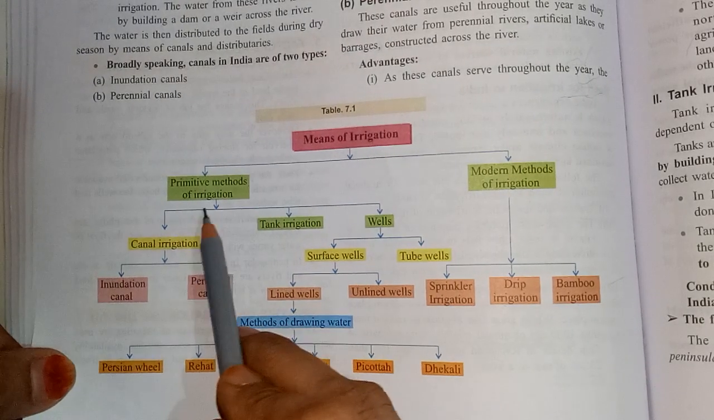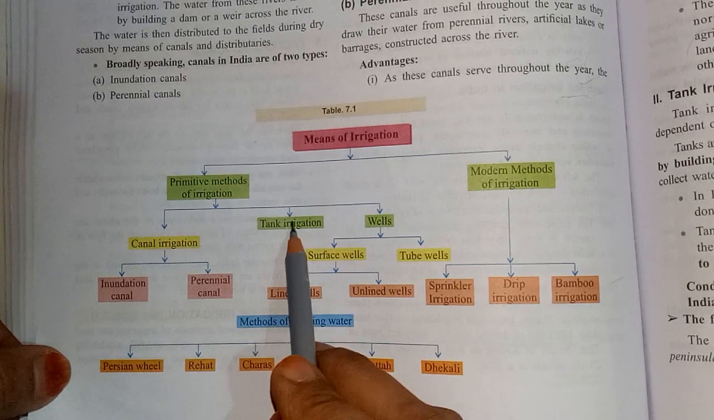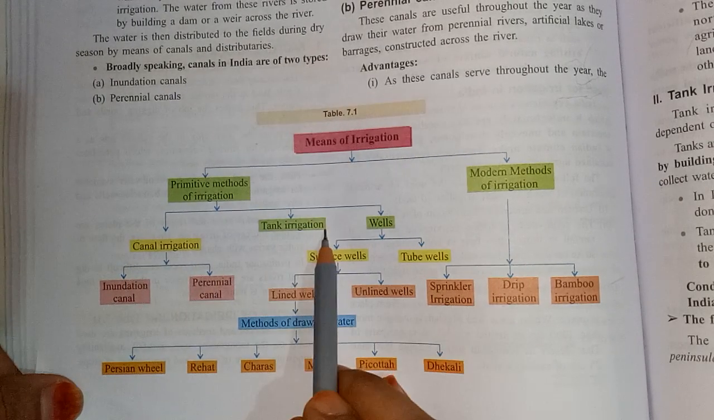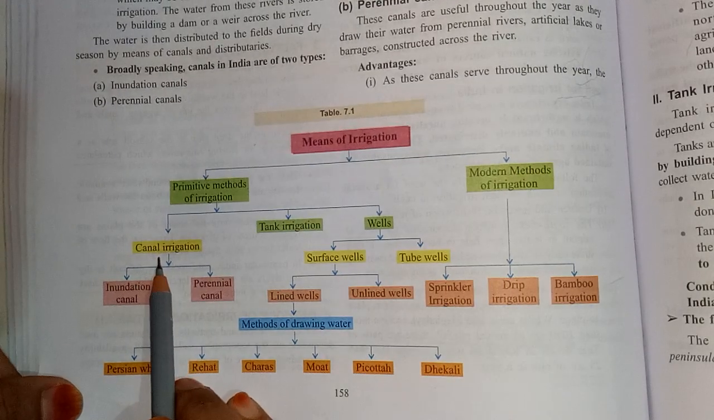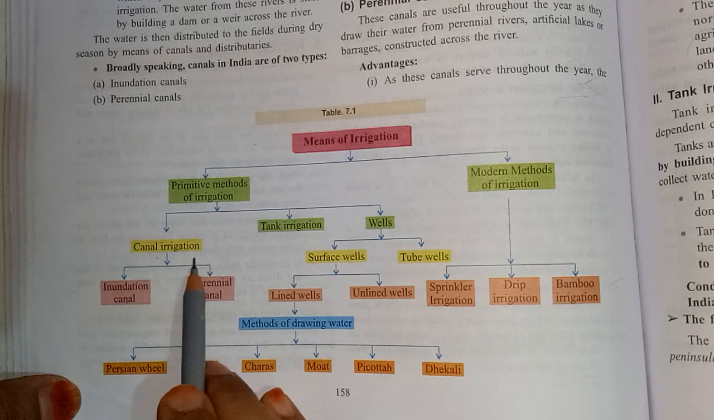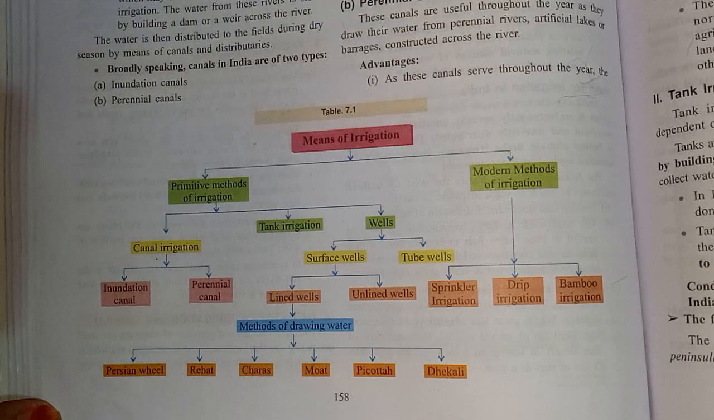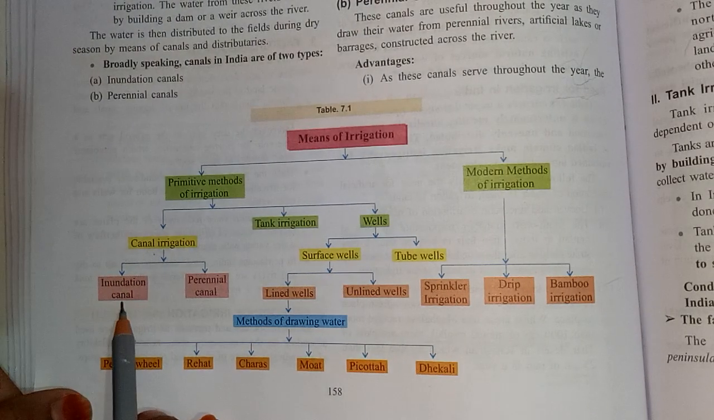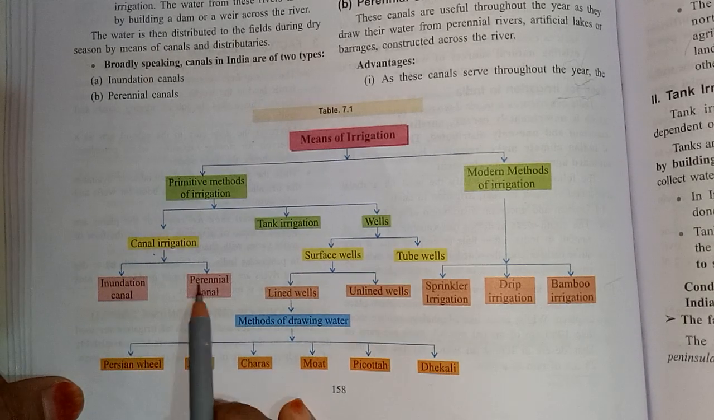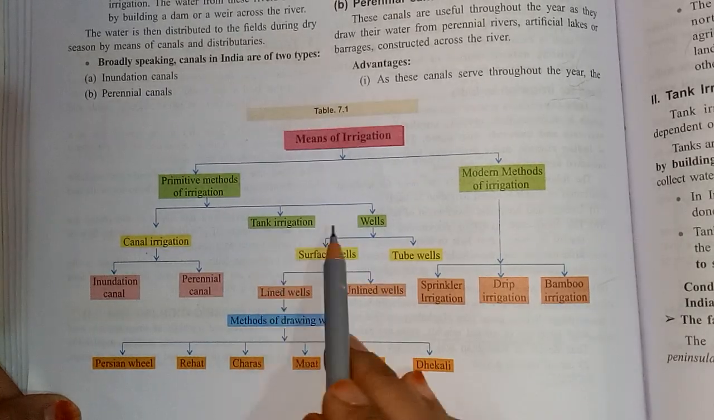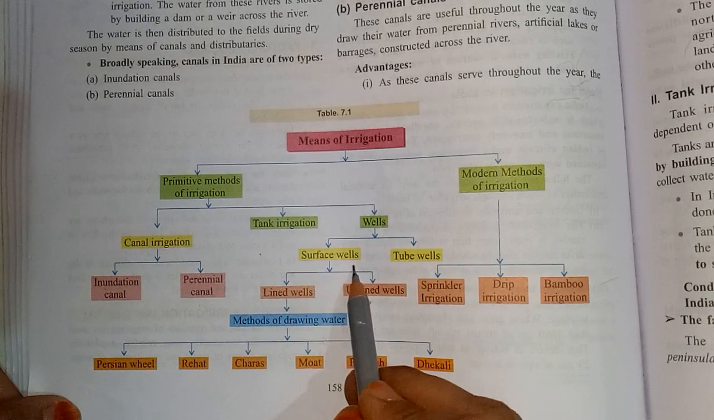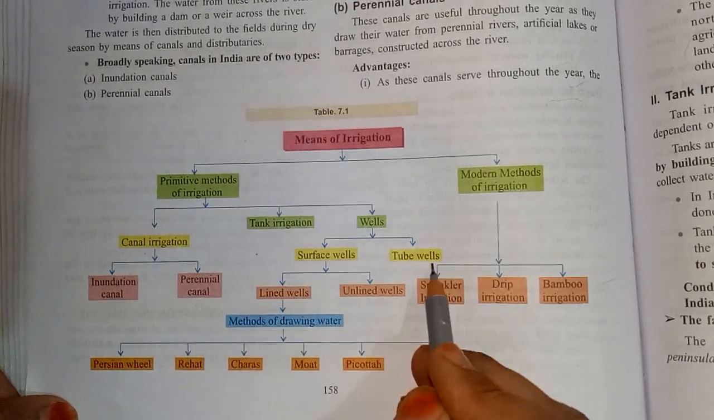Now see here, primitive methods of irrigation are again divided into three terms: canal irrigation, tank irrigation, wells. Now this canal irrigation is divided into two terms: inundation canal, perennial canal. Got it? Now see, tank irrigation has no subdivisions. Now see here, wells are there: surface wells and tube wells.